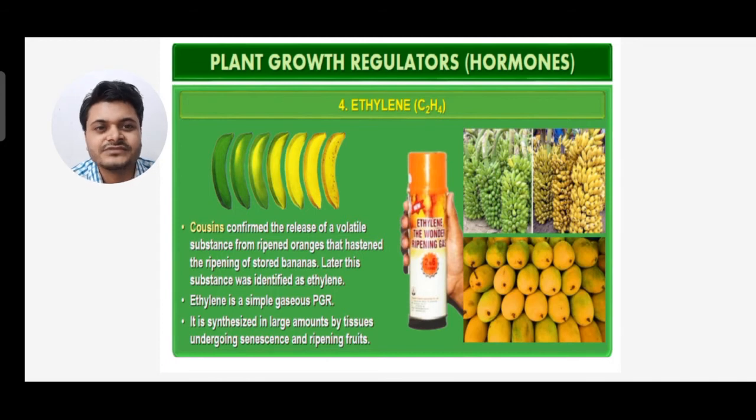Which substance? First, Cousins confirmed that the release of volatile substances from ripened orange hastens the ripening of stored banana. You can see a banana given there, turning from green to yellowish. So ethylene helps in ripening of fruits.